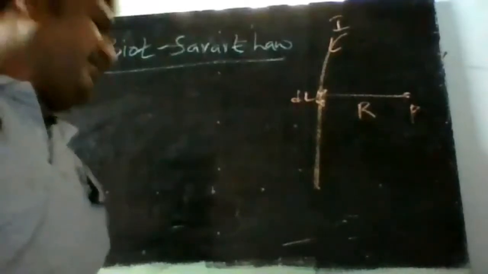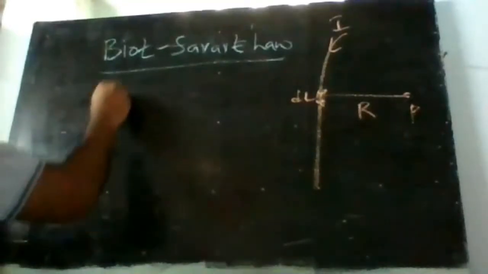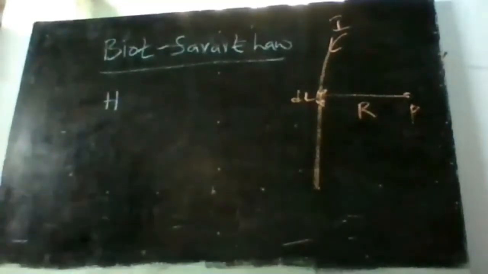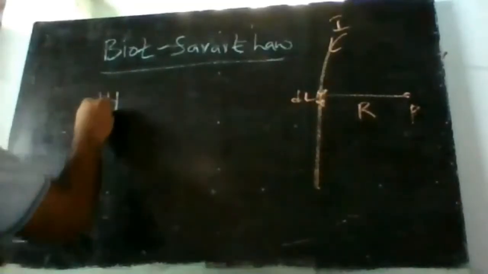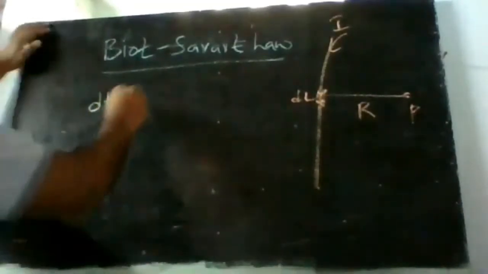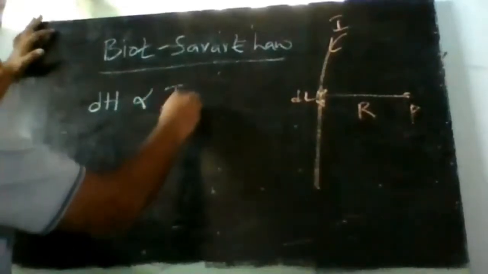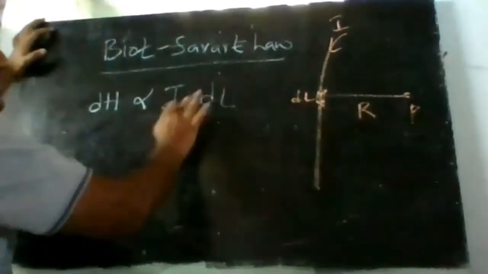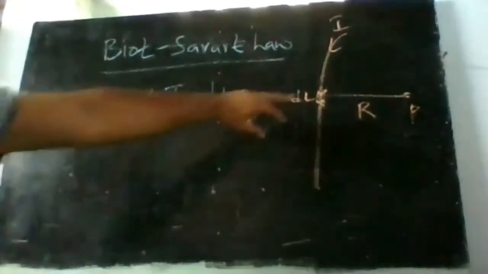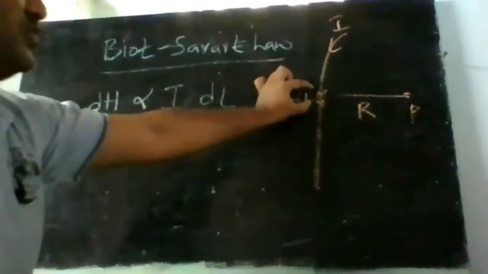So Biot-Savart's law says that whenever current is passed through the conductor, a magnetic field will be produced, and this magnetic field has an intensity that is proportional to the product of the current and the length of the conductor. We are considering only a small portion.